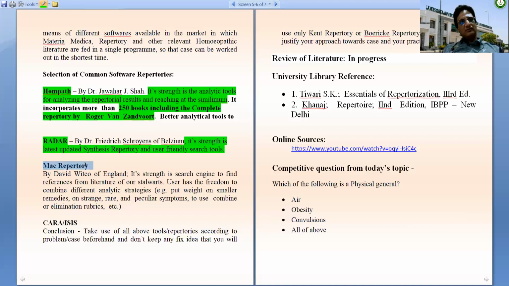The third famous software in the field of repertory is the Mac repertory. It was introduced by David Witko of England. Now, its strength is the search engine to find references from the literature of our stalwarts. The user also has freedom to combine different analytical strategies.